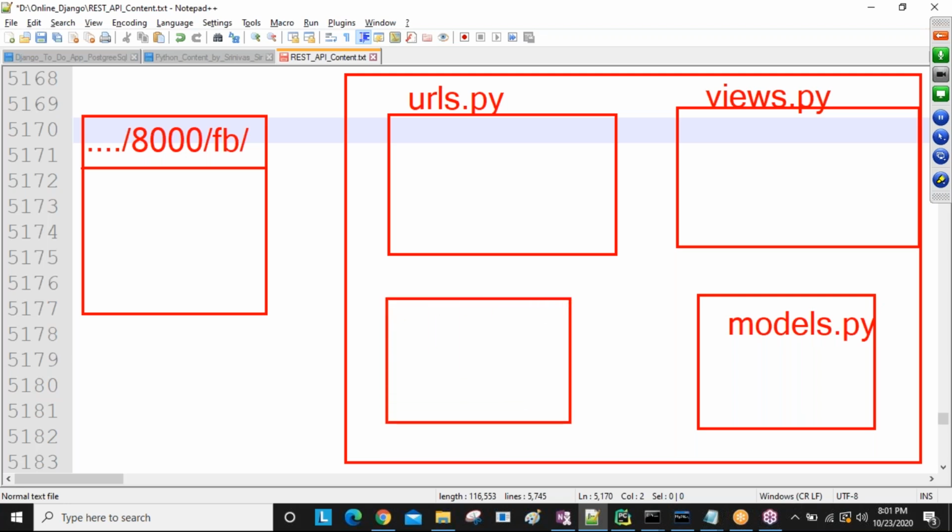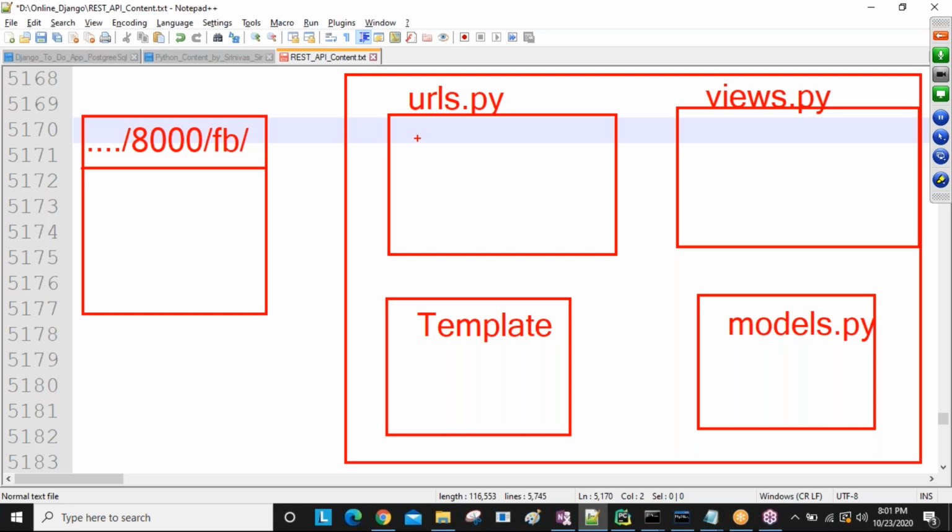We have one folder, the templates folder, which maintains all our HTMLs. So these are the main files, guys. Django MVT architecture works with these files majorly.